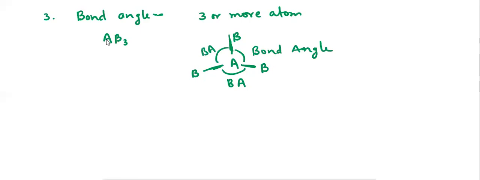Further, bond angle is also affected by some factors. Let us see these factors. First factor is hybridization. Bond angle depends upon the hybridization present in the molecule. For example, sp3 hybridization, sp2 hybridization, and sp hybridization.